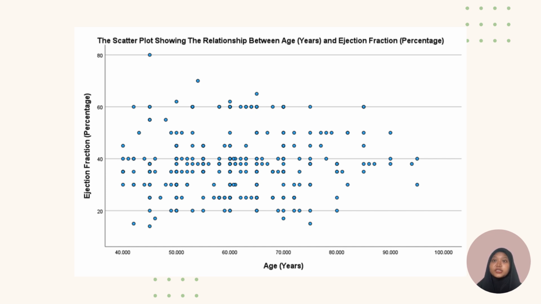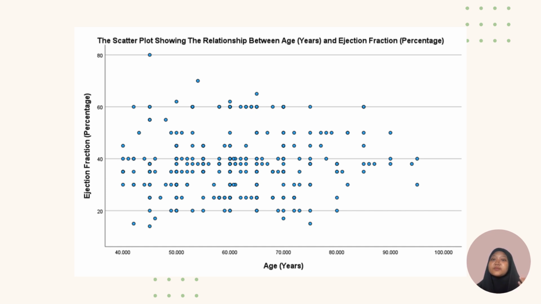So based on the scatter plot that shows the relationship between age, years, and ejection fraction percentage above, it can be concluded that there is no correlation. This is because there is no one common direction to describe the relationship of the two variables. Hence, there is no correlation between the two variables.